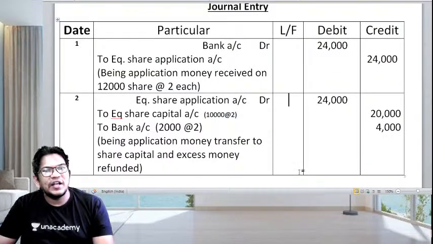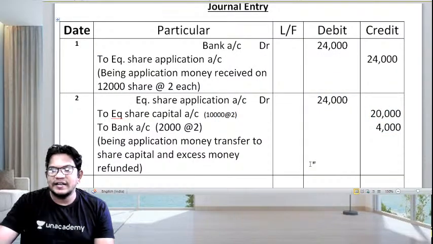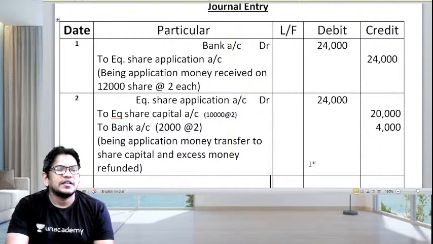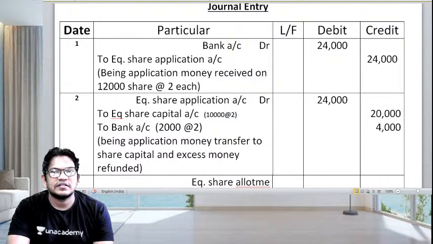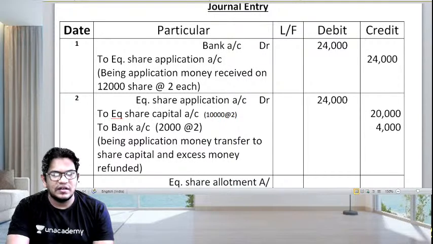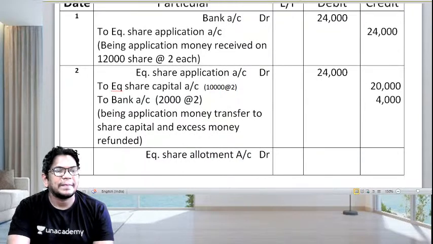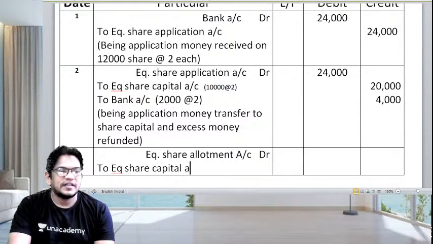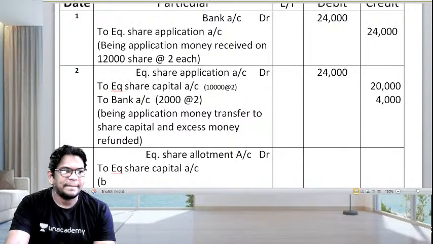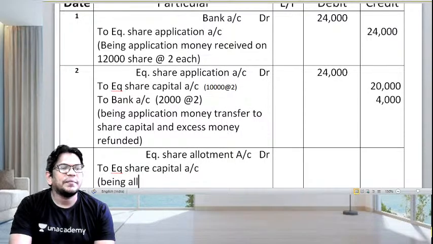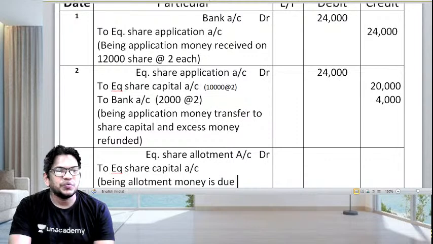So whenever the allotment money is due, what is the entry? Equity share allotment account is debited to equity share capital account, being allotment money is due.